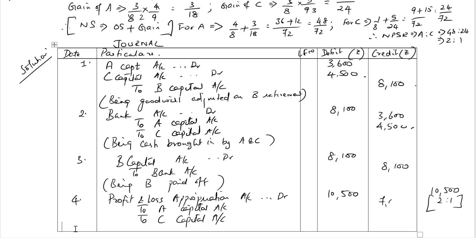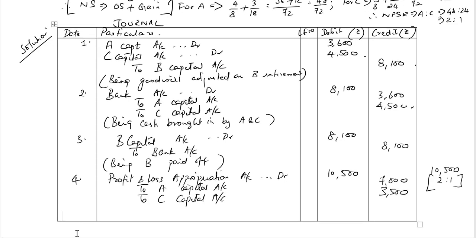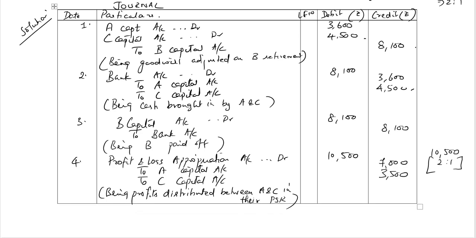So it comes up to 7,000 rupees for A and 3,500 rupees for partner C. Being profits distributed between A and C in their profit sharing ratio. So these are the 4 journal entries which are the answers to this 5th example sum.